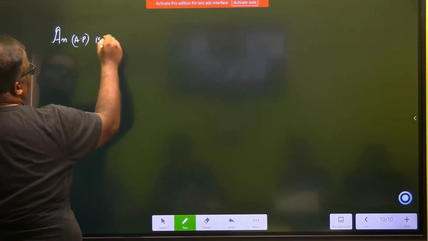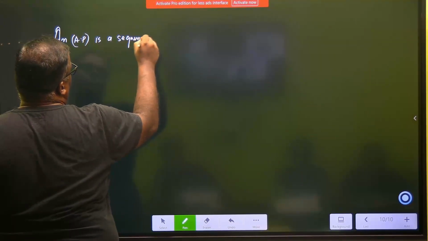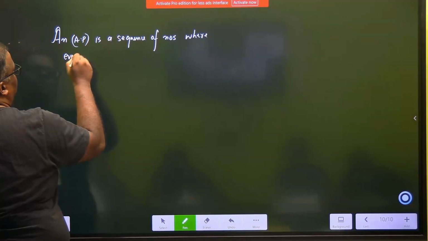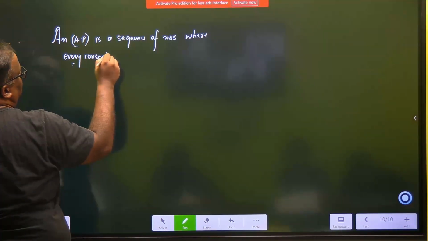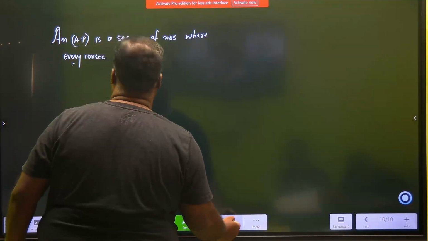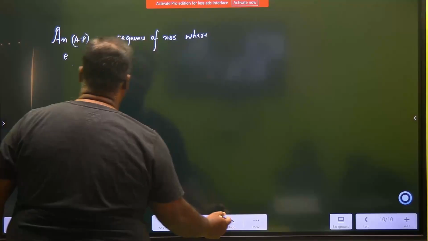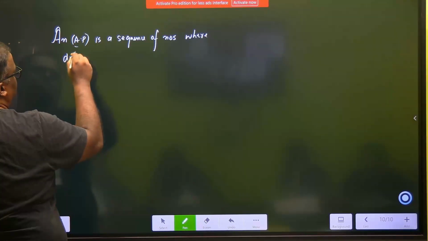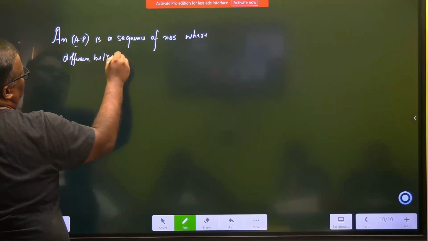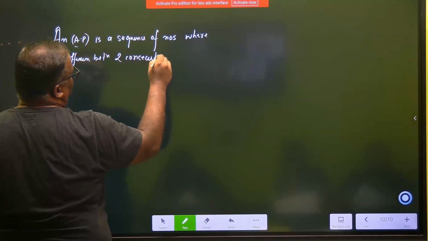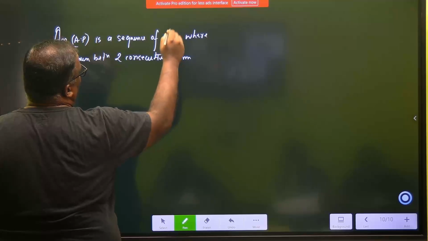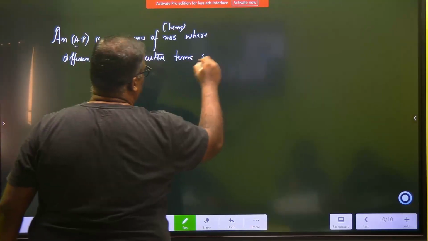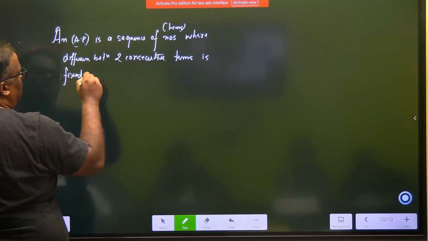AP is a sequence of numbers where every consecutive number, where the difference between two consecutive terms is fixed and common.